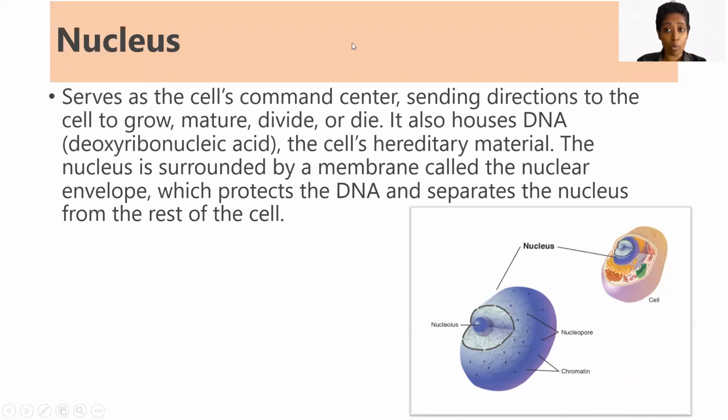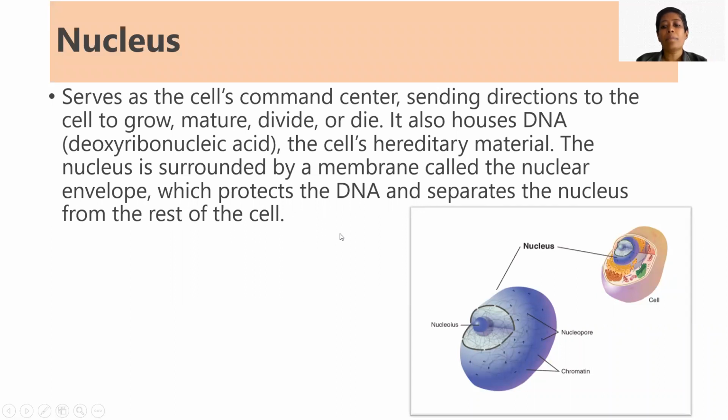It is also the house of DNA, that is, deoxyribonucleic acid. Genetic material from different cells is found here, and the nucleus carries DNA material from different ancestors. This is basically called the nucleus.